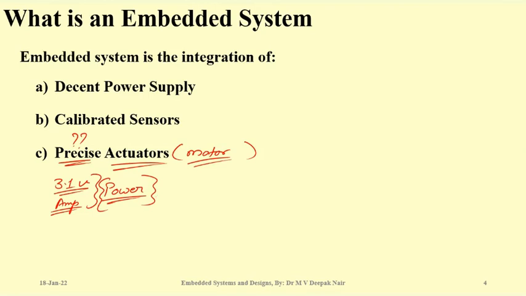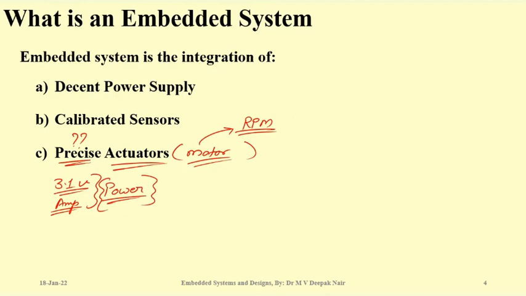When you are designing an actuator, you should be very careful about the power required by the actuator. If you give low power, it will run at a lower speed. If you give high power, it may run at a faster speed, or it may even burn out. So apart from the electrical perspective, because motor is a mechanical thing, now tell me the technical aspect of a mechanical motor. What is the RPM? Its rotation speed must be constant. Yes, sir, RPM. It should be constant.